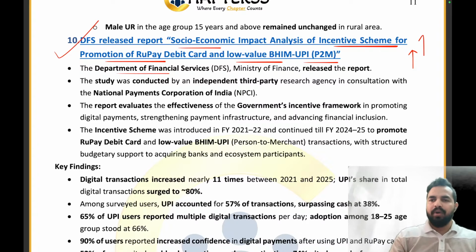So just to increase the volume and the value of the digital payment ecosystem in our country, we came up with these initiatives, and now we want to assess whether the steps taken by us were really worthy or not. And that's why the Department of Financial Services has released a report, the socio-economic impact analysis of the incentive scheme for promotion of Rupee debit card and low value BHIM UPI. The Department of Financial Services under the Ministry of Finance has released this report. The study was conducted by an independent third party research agency in consultation with the National Payments Corporation of India.